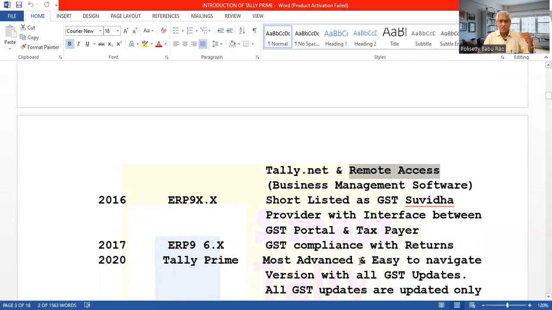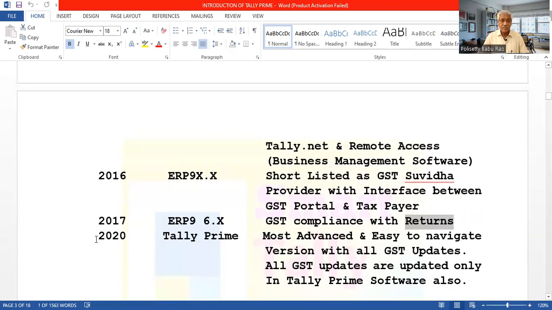Compliance means all the restrictions or all the regulations to be followed by the taxpayers made easy with GST compliance in Tally ERP9, with returns and with filing the returns also. Under the GST Act, the taxpayers have to file different returns, so filing the returns also is facilitated by the Tally ERP9.